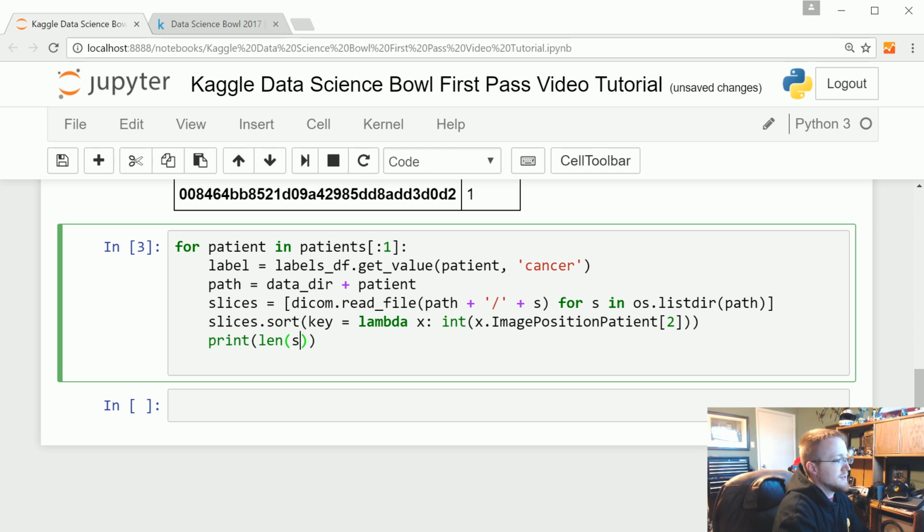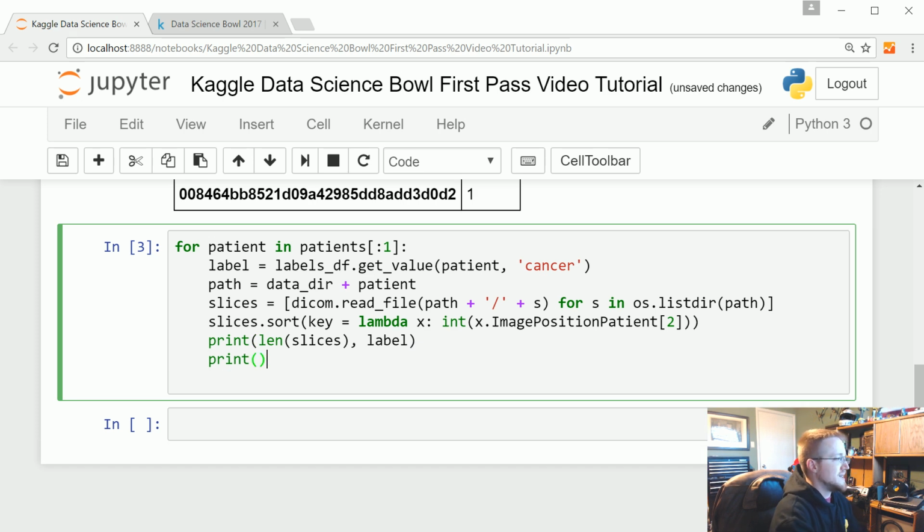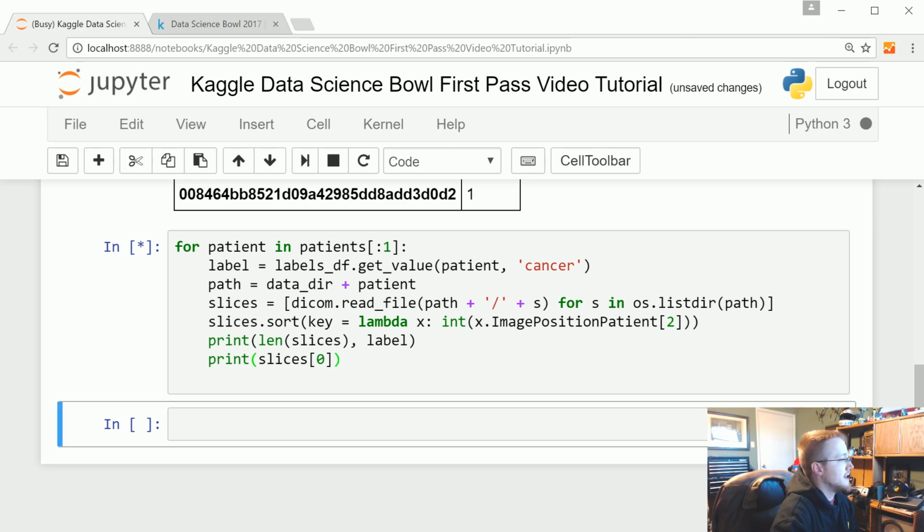So now what we're going to do, just out of curiosity, is print the len of the slices and whatever the label is. Also, let's print slices[0]. This will tell us how many slices we have, cancer or not, and also print out one of the DICOM files for us, just so we can see what we got here. So let's go ahead and run that.